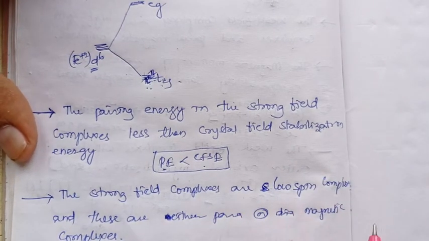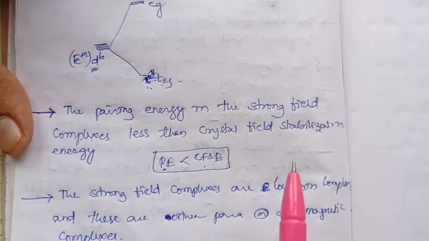These will have low spin in the complex, right? Low spin, why?